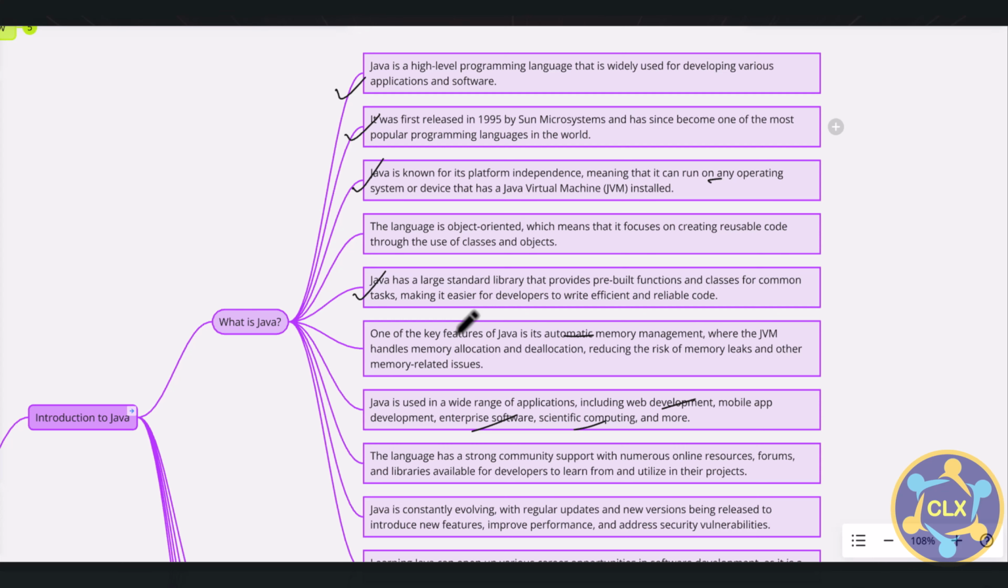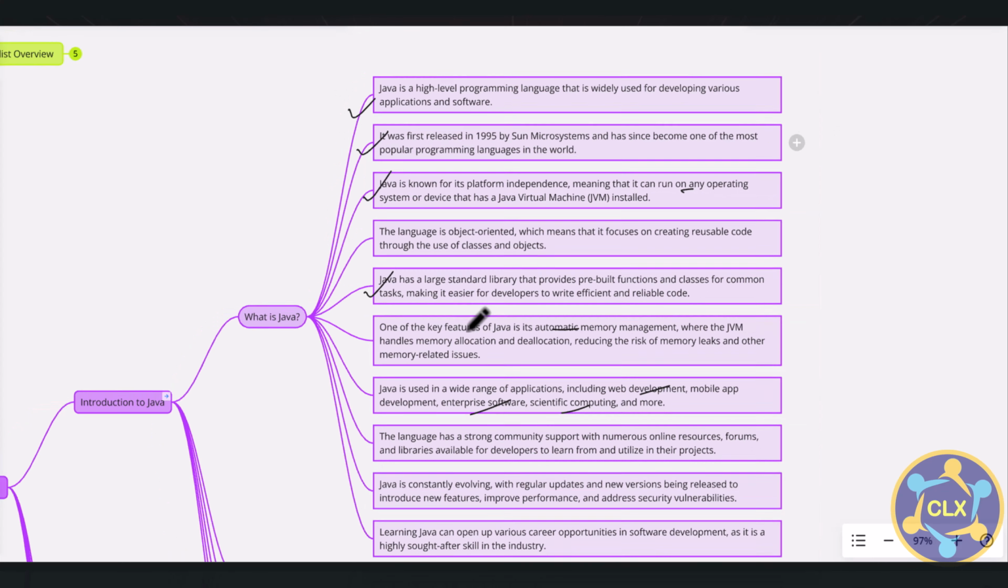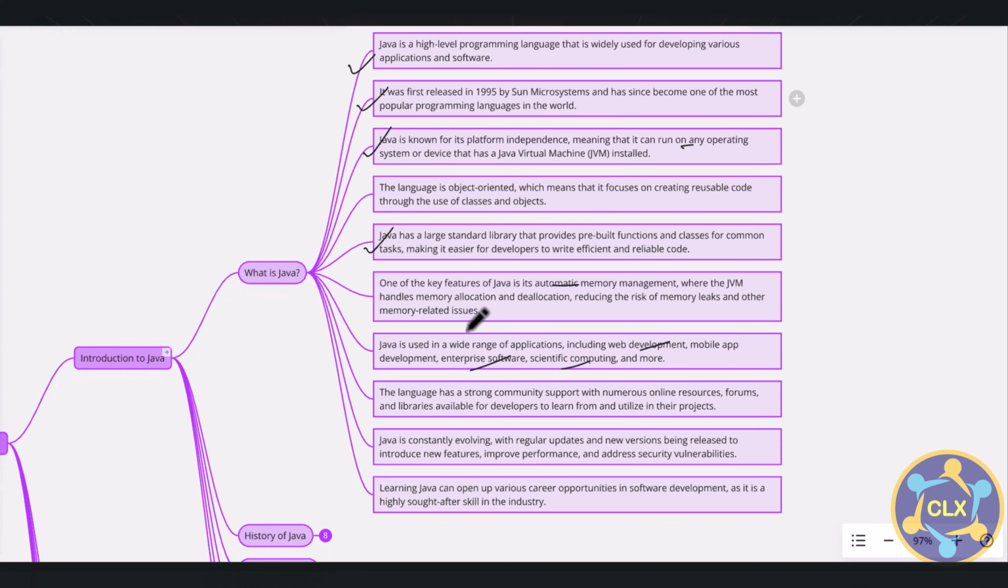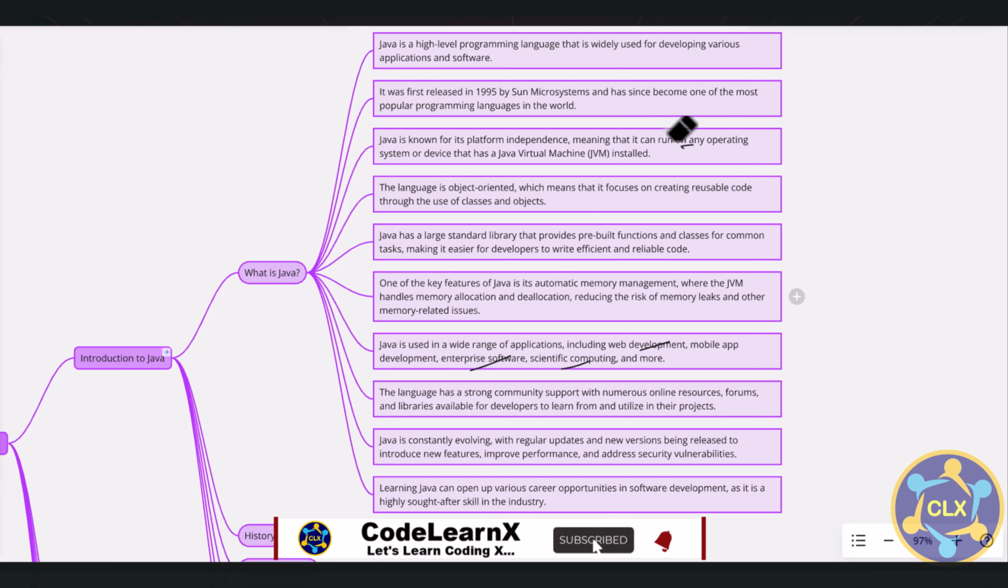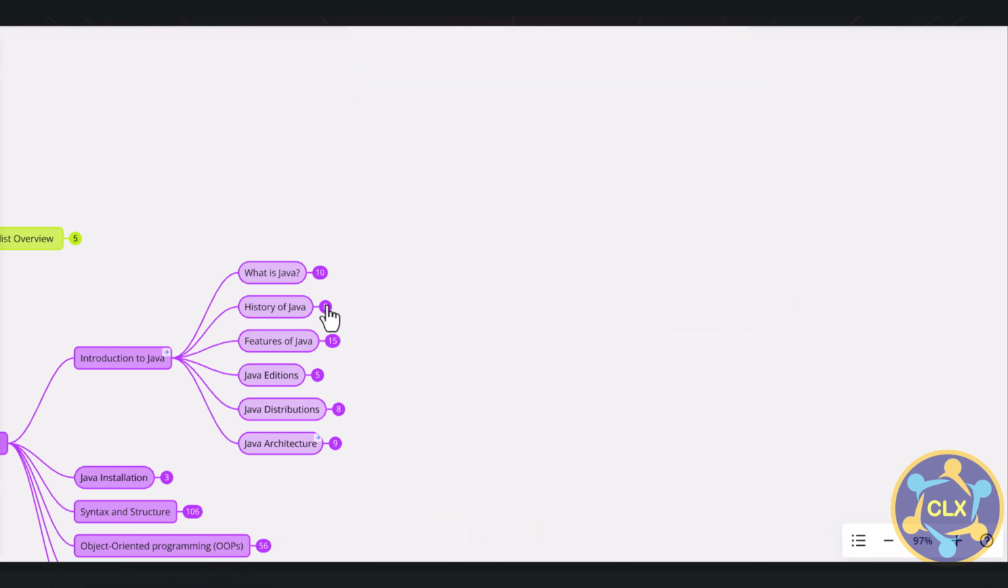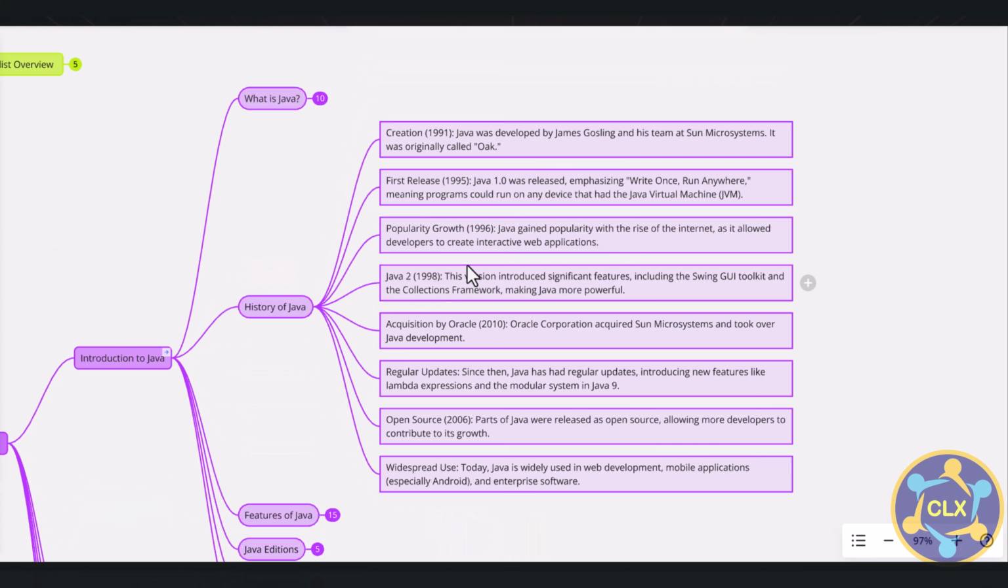One of the major things that Java has is that it is constantly evolving, with regular updates. Learning Java can open up various career opportunities in software development, as it is a highly sought after skill in the industry. So I will erase these points, and now let's move next, which is history of Java. If you see, I have noted some 8 points.